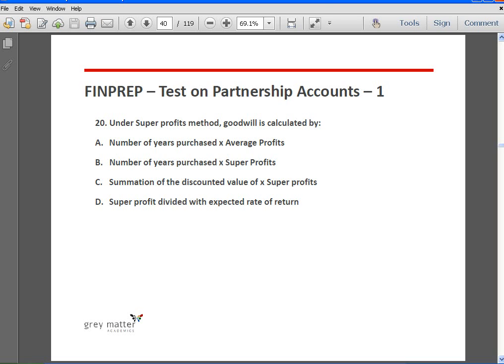Super profit means the excess profit that the firm for whom the goodwill is being valued makes vis-a-vis the other firms in the same industry.